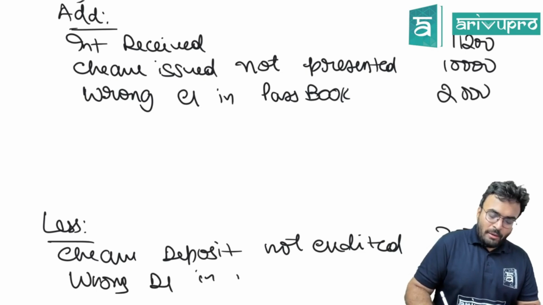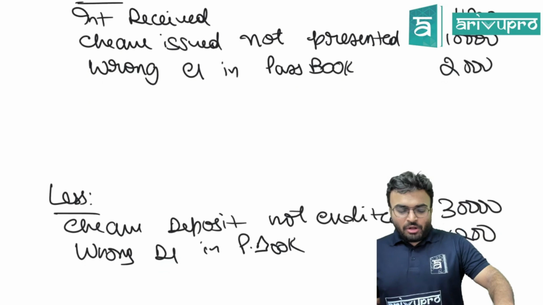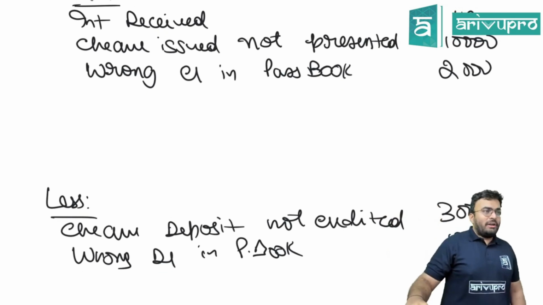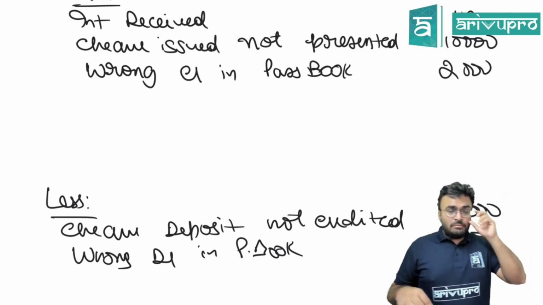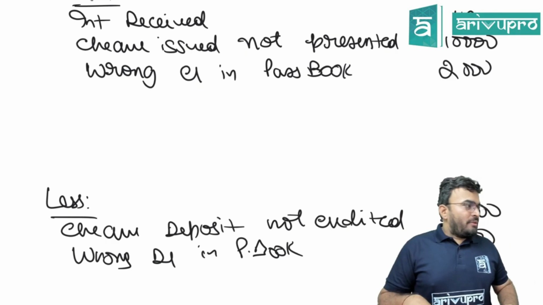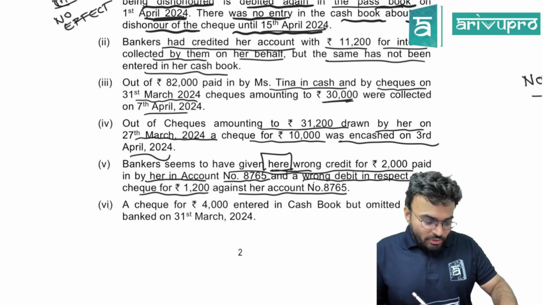Debit in passbook 1,200. Wrong debit in passbook 1,200. Is this clear? Are you clear with this? Yes. Next, we'll go into the next one.